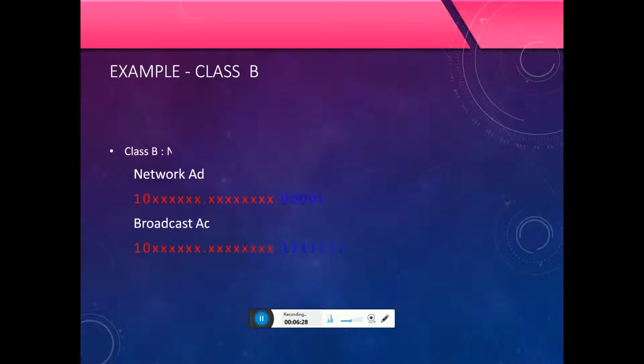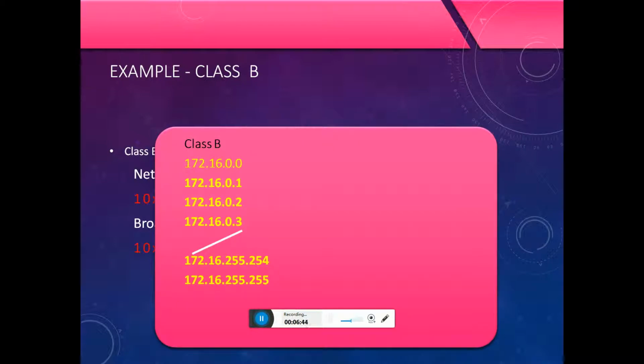Example Class B: 2 network octets and 2 host octets. The Class B network starts at 172.16.0.0, then 172.16.0.1, 172.16.0.2, 172.16.0.3, up to 172.16.255.254 and 172.16.255.255.